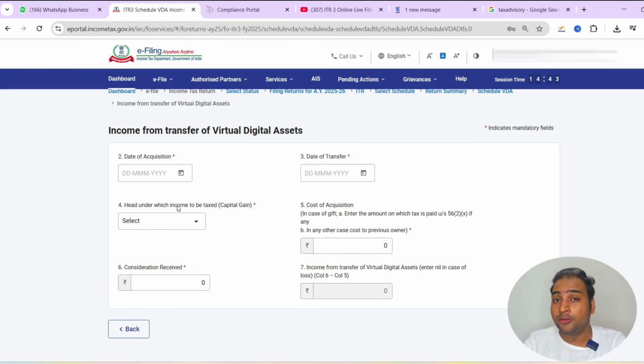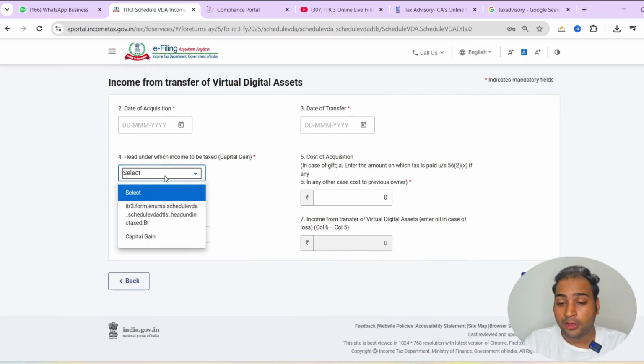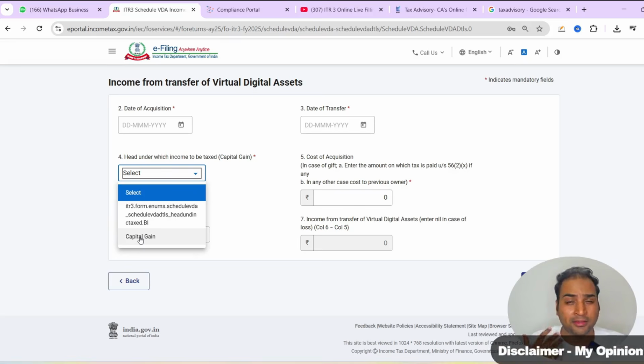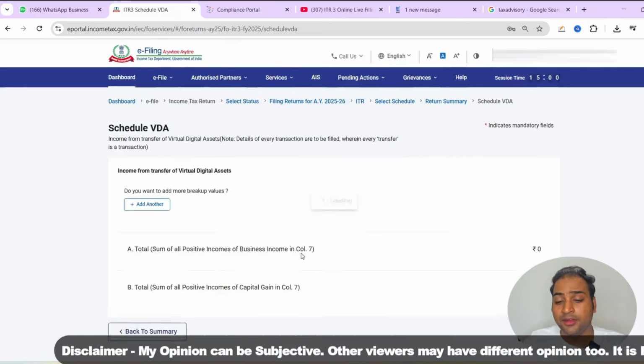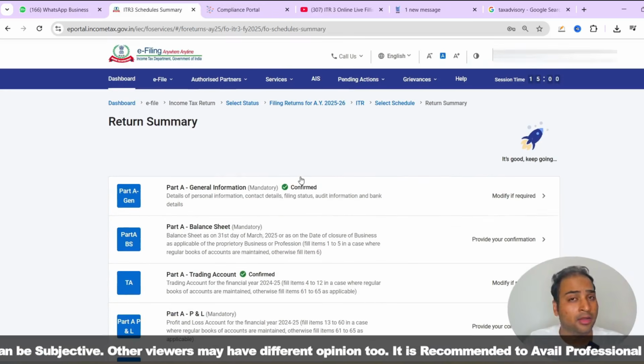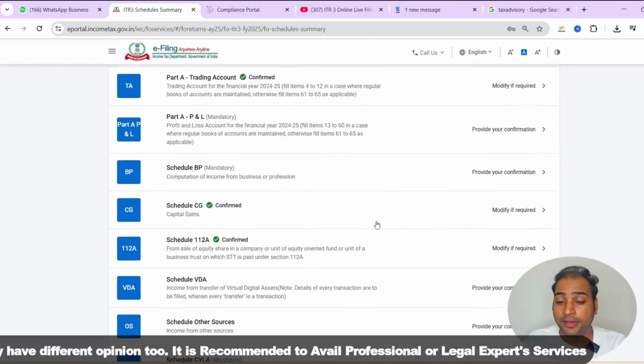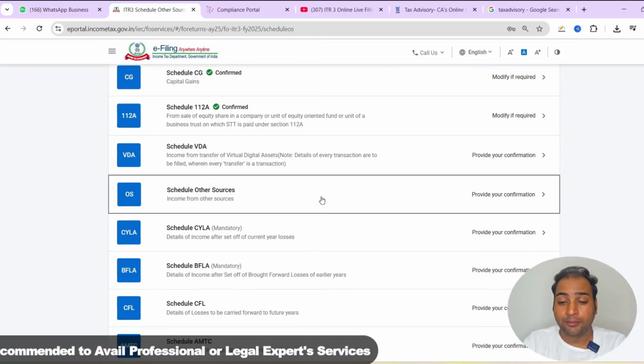You can adjust your F&O losses with schedule short-term capital gain, long-term capital gain, other sources income. But if you have a salary income, you can't set off that income from the F&O losses. All right. So you can select the capital gain head if you have trading in spot, and if you have a trading in derivatives, you can continue to select the business income first schedule. Okay, so this was the reporting of schedule VDA, which talks about the crypto taxation.